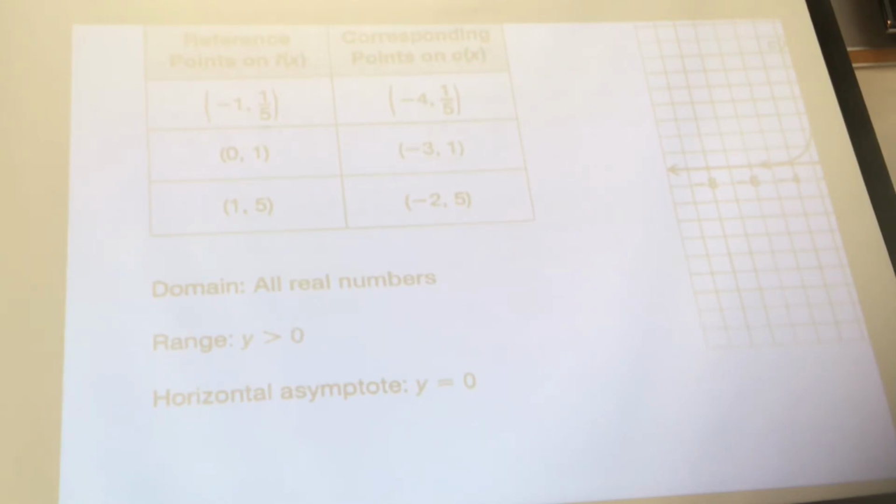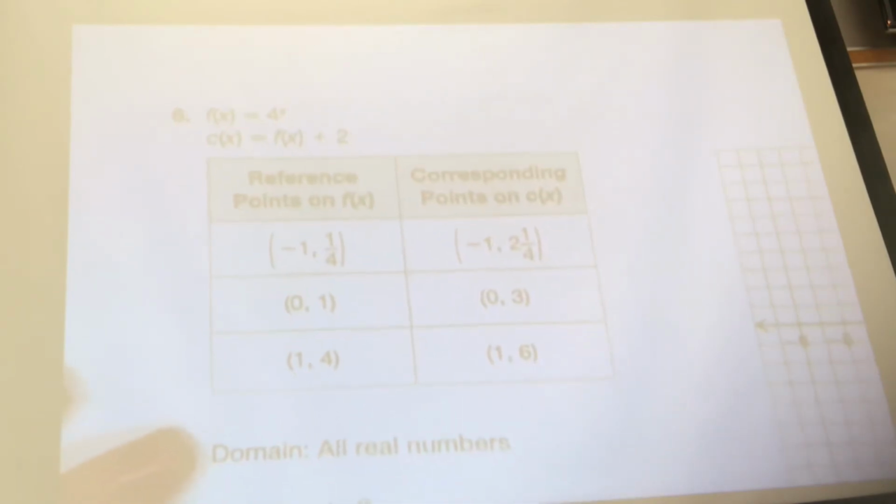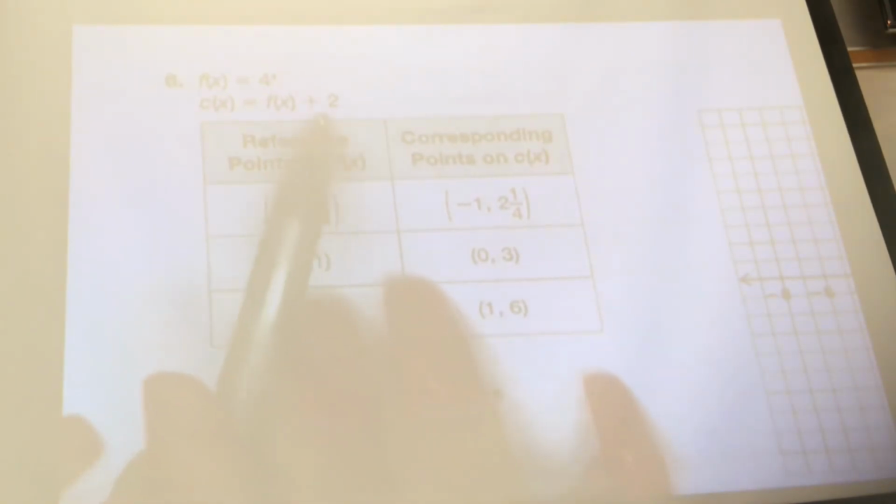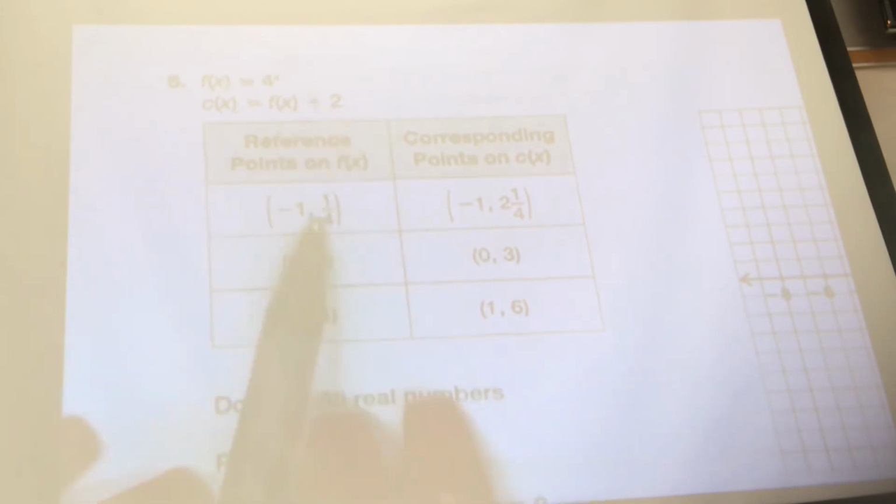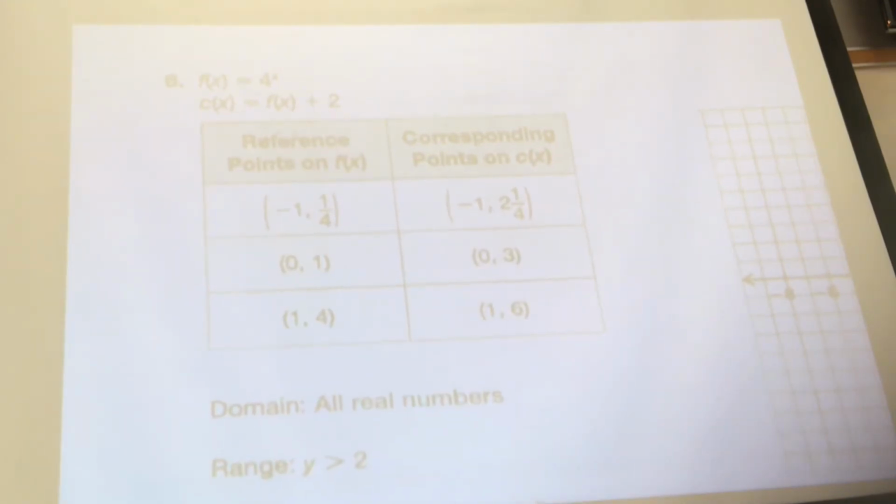All right, so for number 6, I don't want to show you the answer yet. Just tell me. Number 6, is it outside the argument or inside the argument? Outside of the argument. If it's outside the argument, which letter changes? The y value. Very good. Outside of the argument, the y changes. How much does it change by? Adding 2. So all of these, you add 2, add 2, add 2.